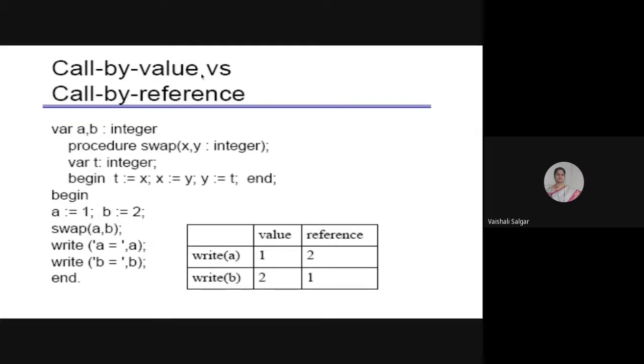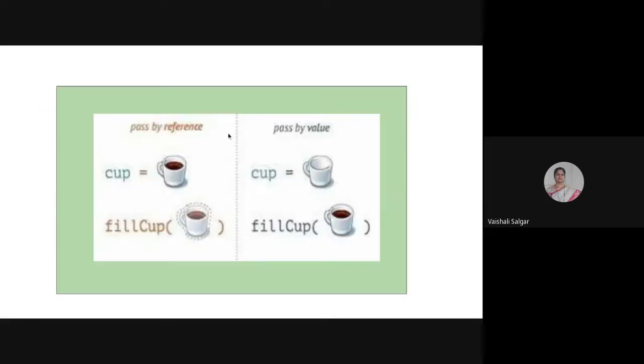So this is one more example of call by value and call by reference. So swap is interchanging the values. When we are doing a call by value, the values will remain 1 and 2, whereas with call by reference, it is interchanged in the original positions also. So this is the output. In our example, we have taken 20, 50. Am I right? Yes, ma'am. Correct. So this is call by value, call by reference.